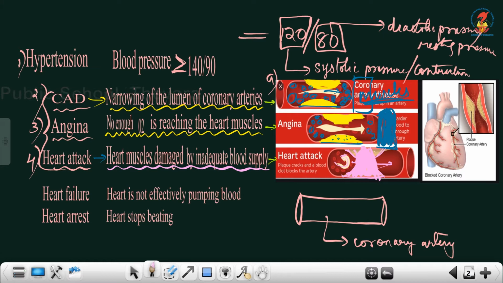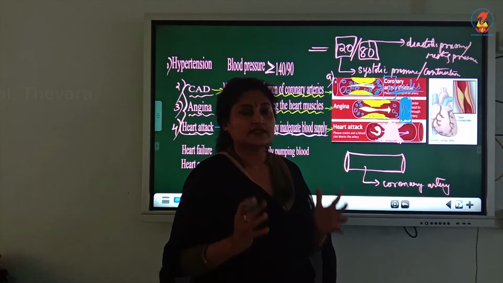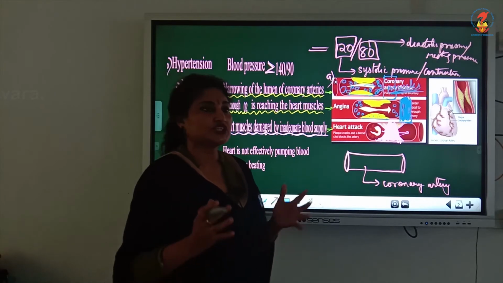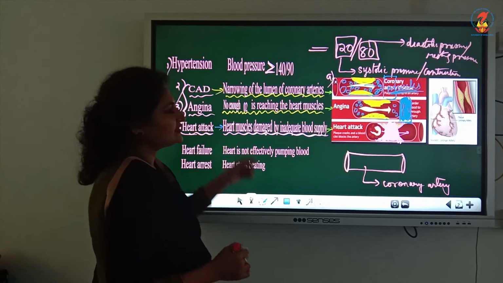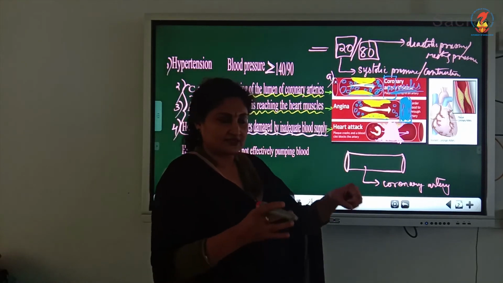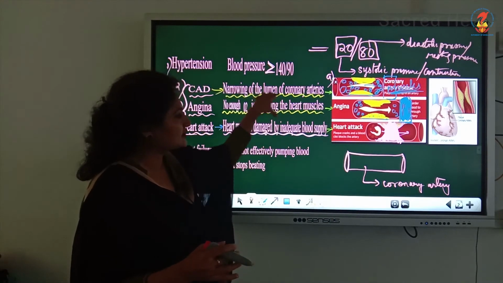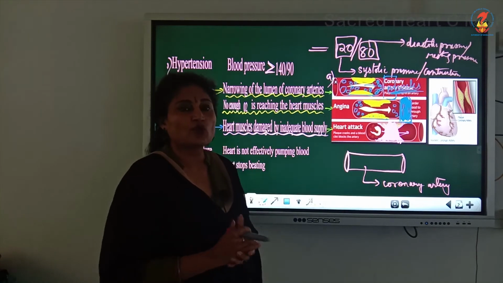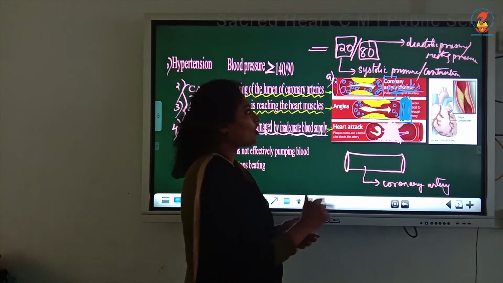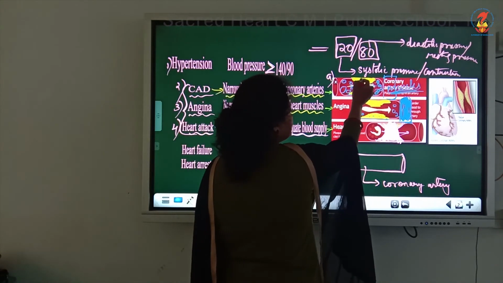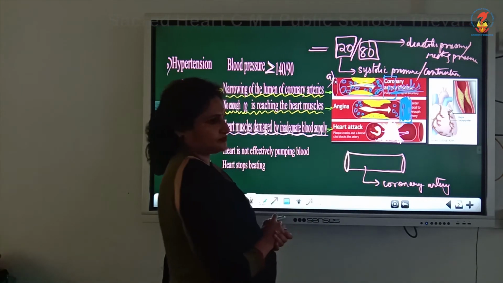So once again, the three disorders connected to the coronary artery, that is the artery supplying oxygenated blood to the cardiac musculature. The first is CAD. That is simple in the sense with regard to the other two. It is just the narrowing of the lumen of the coronary artery due to the deposition of calcium and cholesterol.